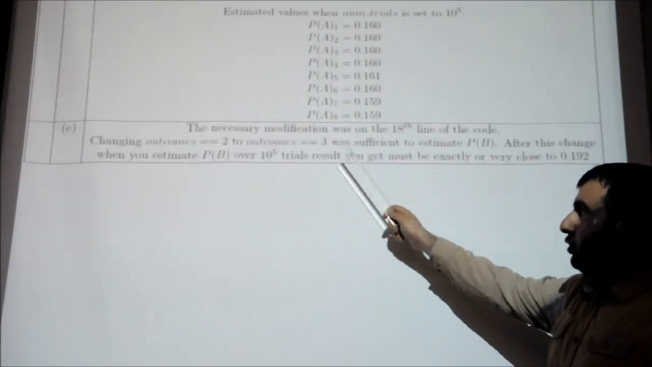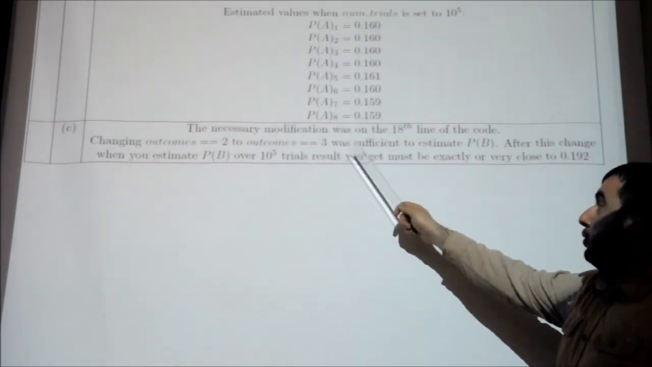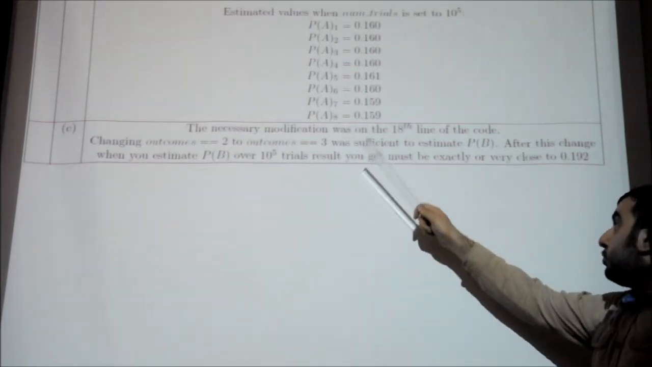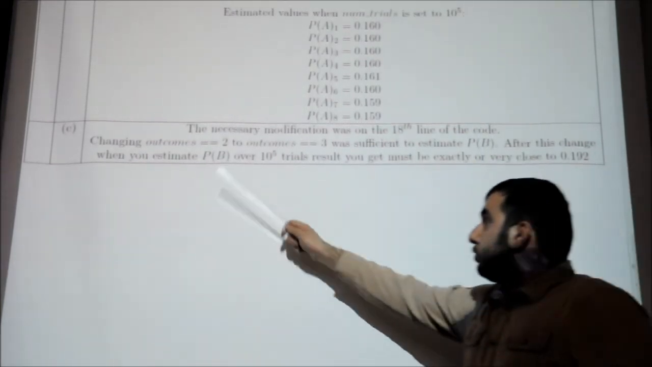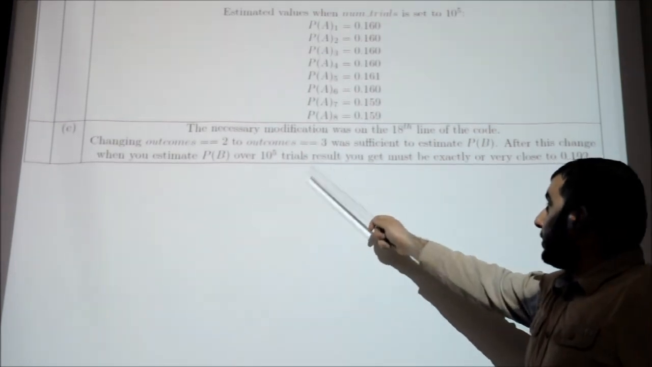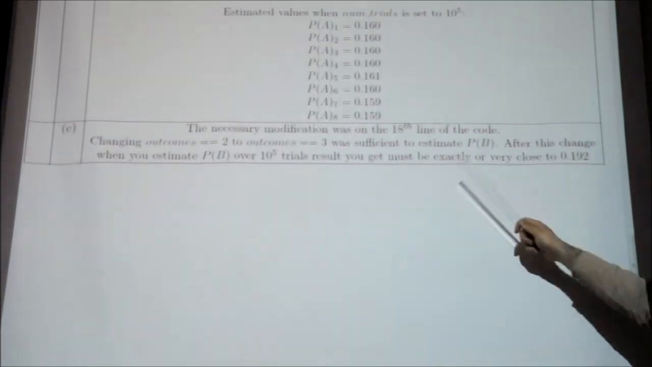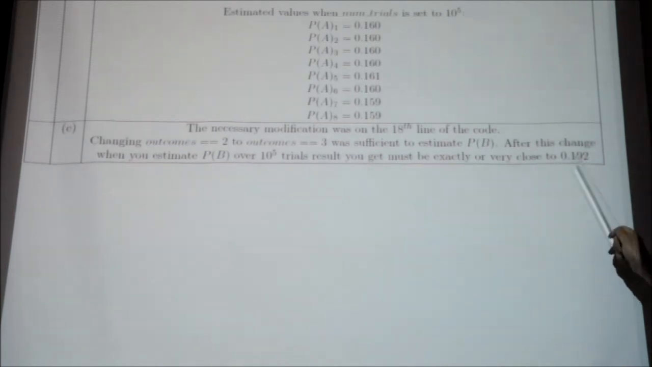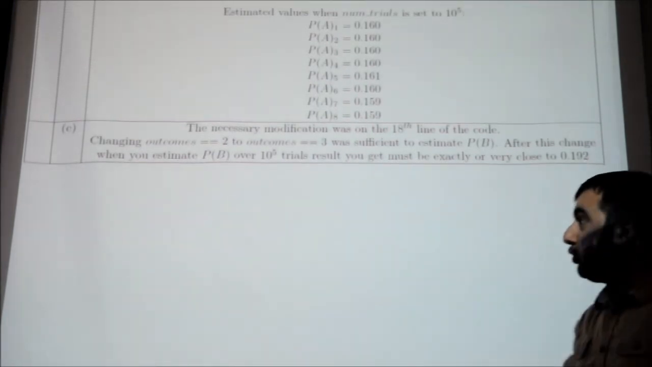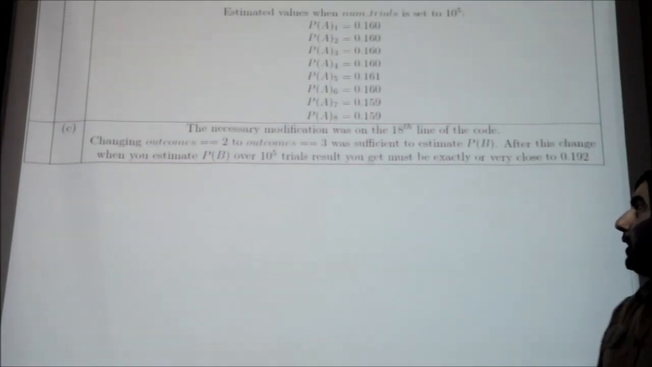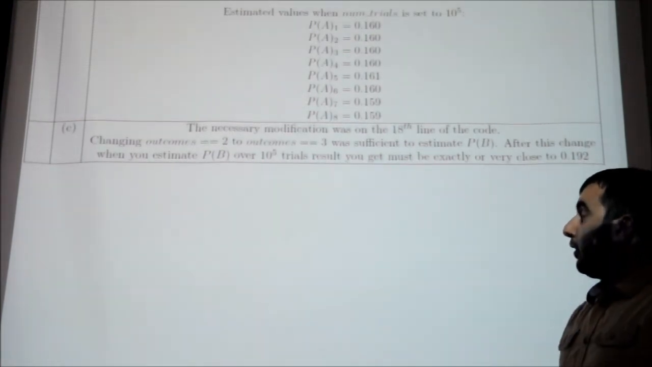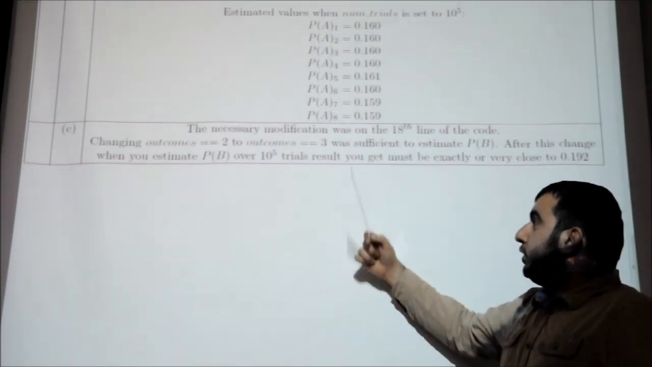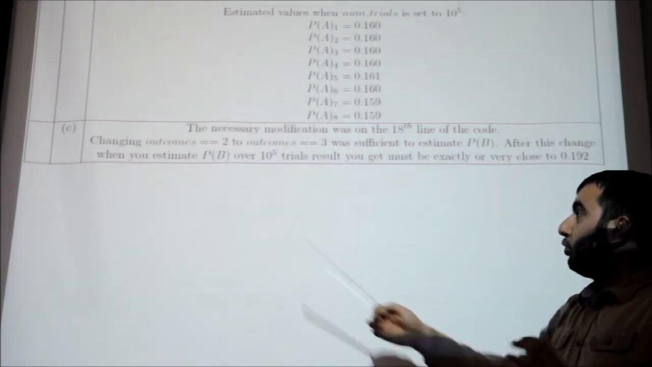Let's look at the solutions of part C. The necessary modification, as we said before, is to change the 18th line of the code. After making this change, we can estimate probability of P over 100,000 trials. And the result you should get must be very close to 0.192. The variance should be very little because you work with 100,000 trials. As you remember, when you increase the number of trials, the variance should be very low.